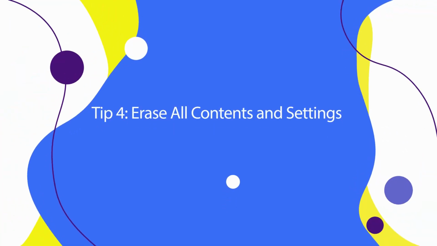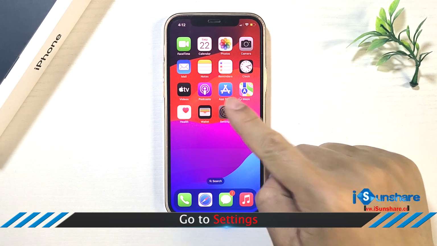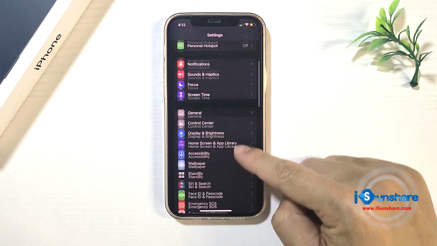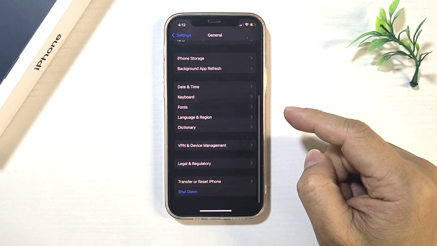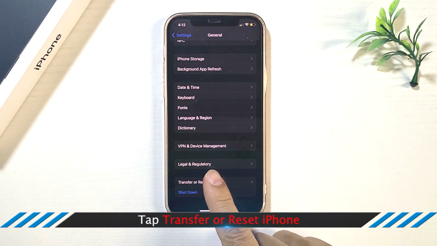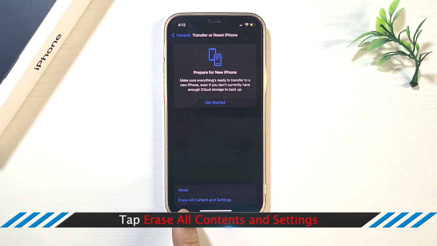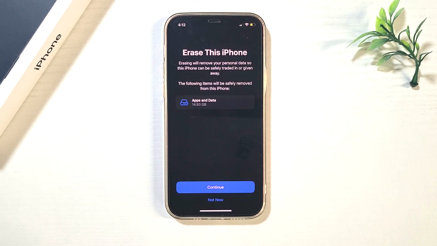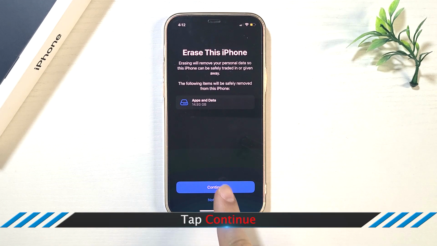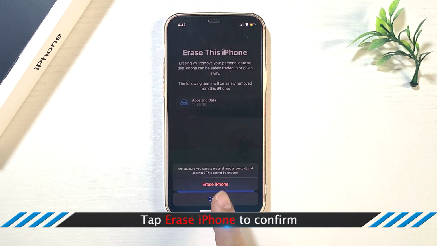Tips 4. Erase all contents and settings. Tap Settings. Tap General. Tap Transfer or Reset iPhone. Tap Erase all content and settings. Tap Continue. Tap Erase iPhone.